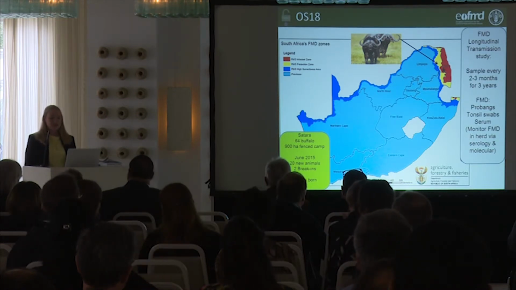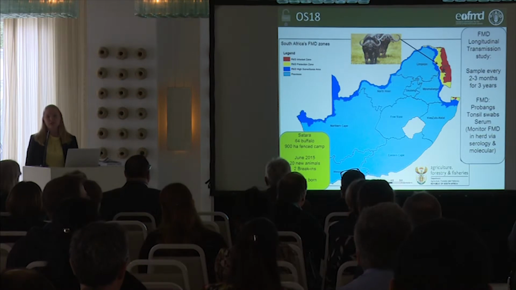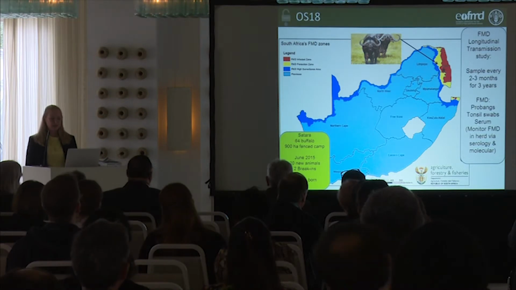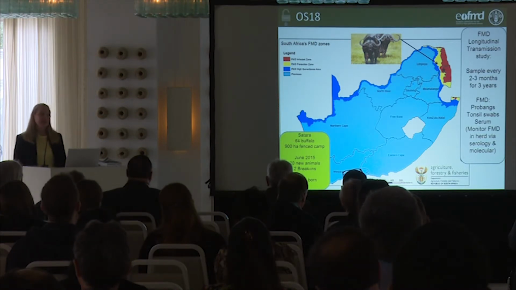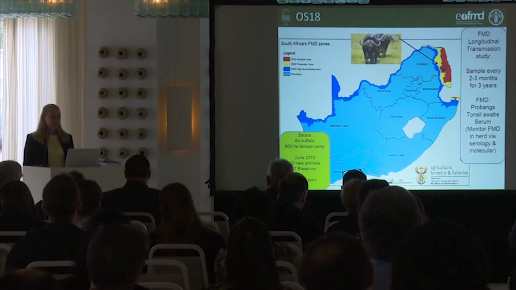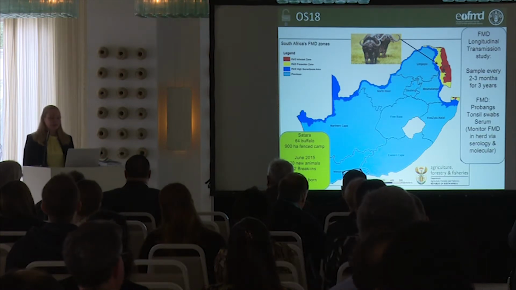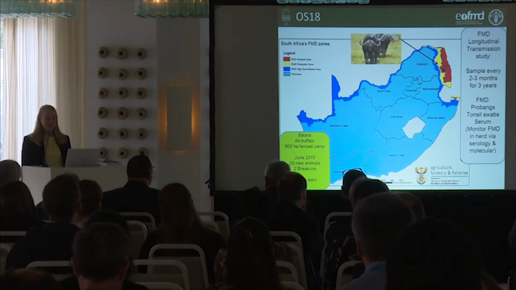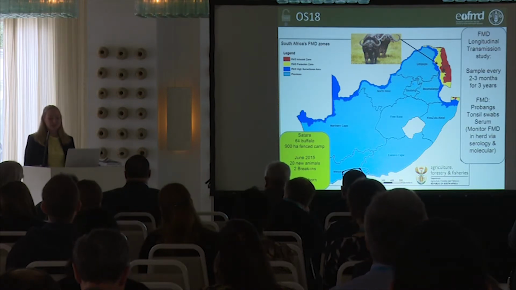So just to show you, this is the map of South Africa, where the red is the Kruger National Park. That star there is the Satara area, and we have a camp there that had 64 buffalo in it. They'd been in there for many, many years prior to the study, and it was fenced off. In June 2015, we brought in 20 new animals, and we had 2 break-ins. I know it's hard to believe, but 2 break-in buffaloes. And of course, babies were born during this period of time.